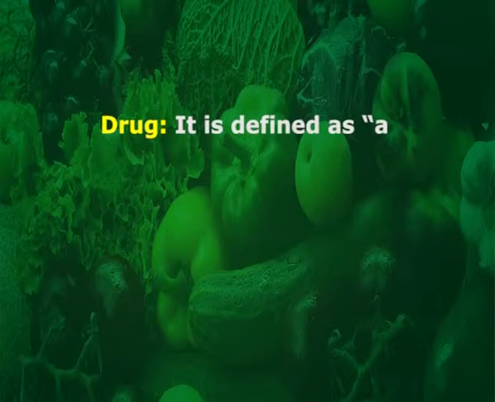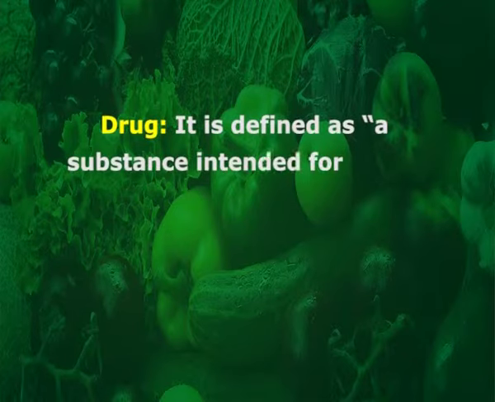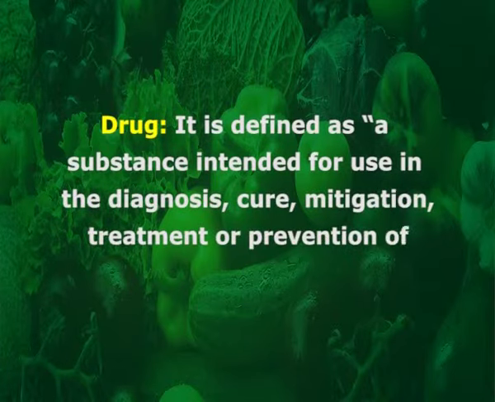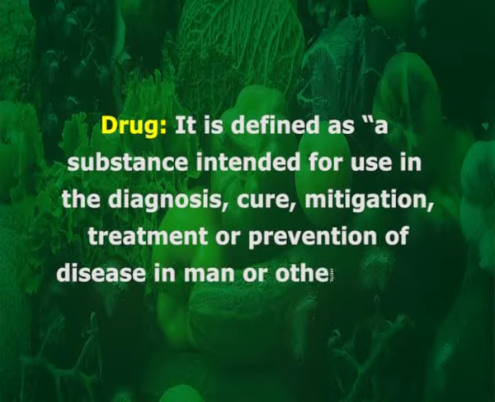Second one is drug. It is defined as a substance intended for use in the diagnosis, cure, mitigation, treatment or prevention of disease in man or other animals. A substance other than food intended to affect the structure or any function of the human body or animal.